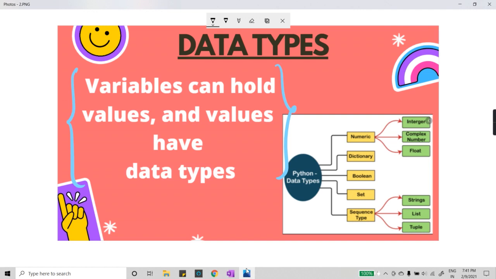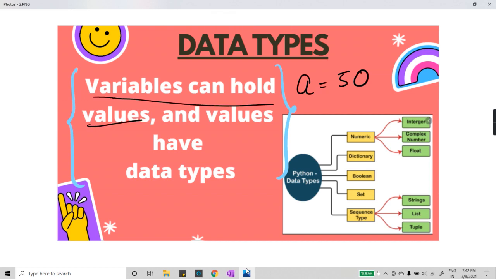Nice guys. So you all have got the point of what I was trying to tell you from this sentence. Let me explain now: variables can hold values. Let's say a is a variable, and in this variable I have stored a value, that is 50. So this is the first part of my sentence, variables can hold values. Here my variable is a, and it is storing the value 50.